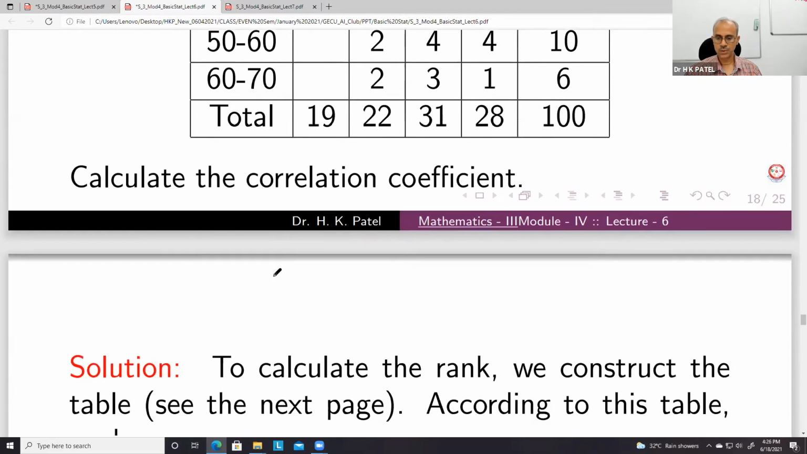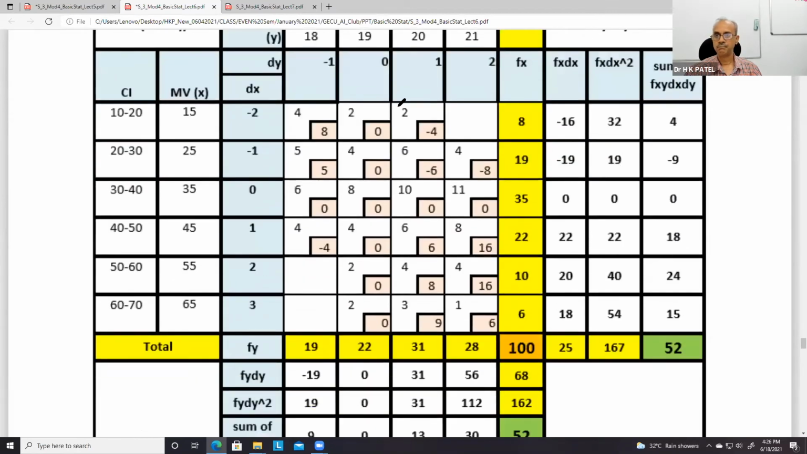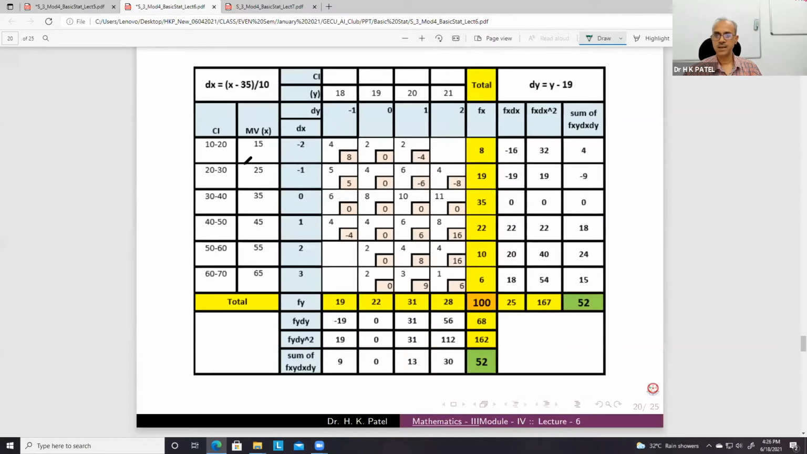So this type of table we have to construct.